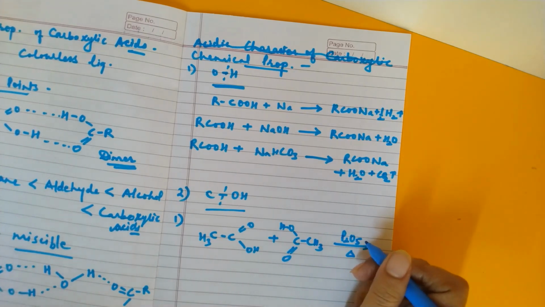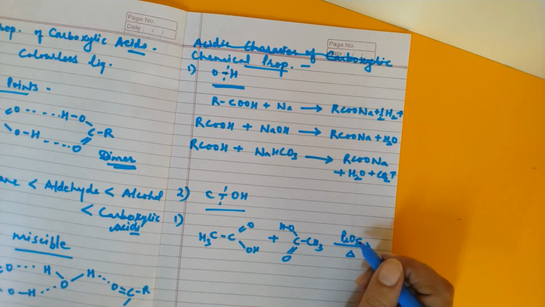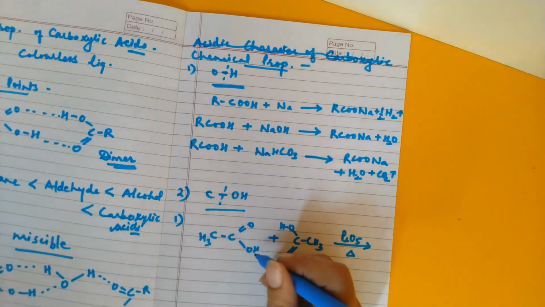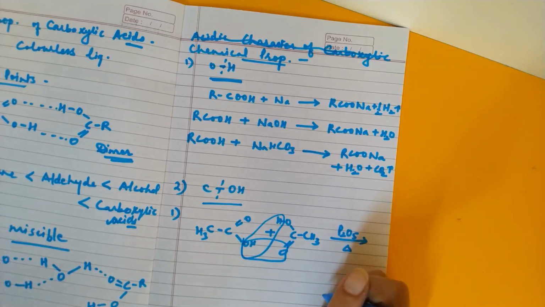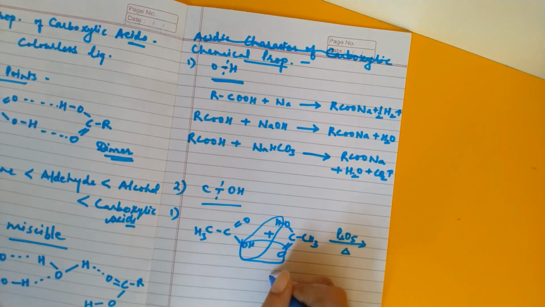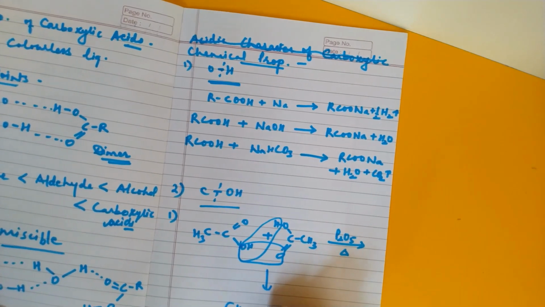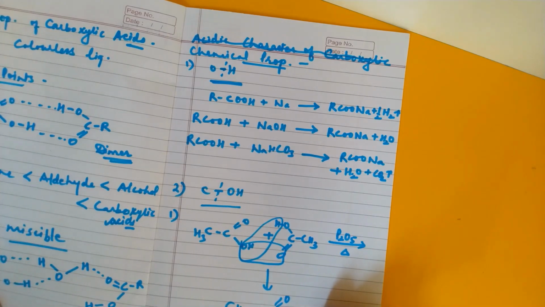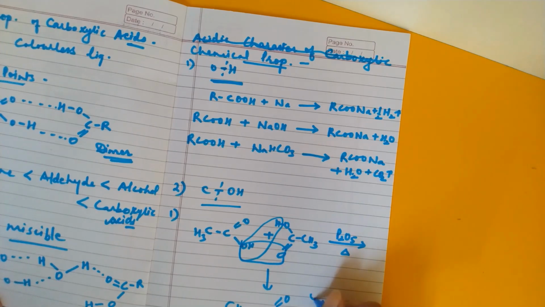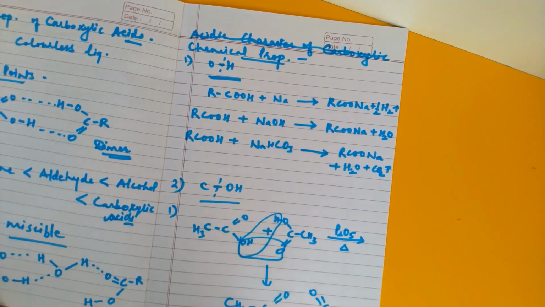What is the nature of P2O5? P2O5 is dehydrating in nature. Let me tell you, the same reaction can be carried out in presence of concentrated H2SO4 also, because concentrated H2SO4 is also dehydrating in nature. So what will happen? OH from here and H from here, so a water molecule will be given out and we will be getting a compound. What is this compound obtained? That is CH3, C double bond O, O, C double bond O, CH3.